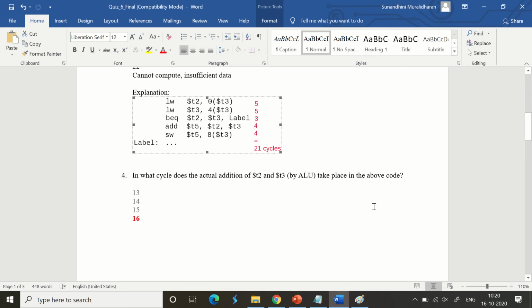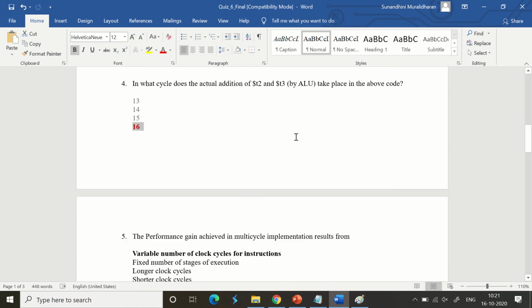In which clock cycle does the actual addition of T2 and T3 by ALU happen in the above piece of code? So it is load word 5, load word again 5, BEQ again 3. So 5 plus 5 plus 3 is 13 is confirmed and we have got add now. Add has got instruction fetch, decode and then in the third cycle it will happen. So 13 plus 3, the answer is 16.